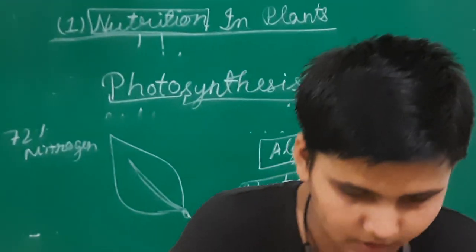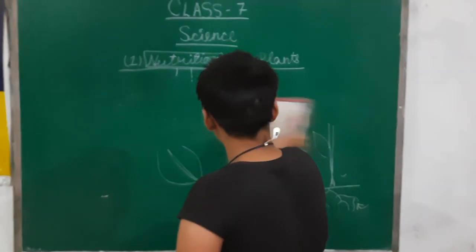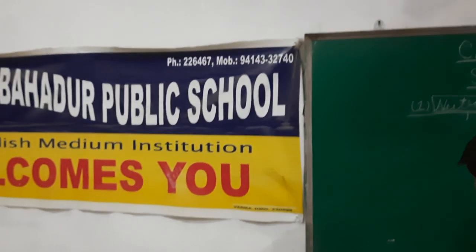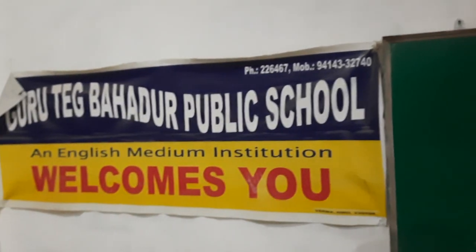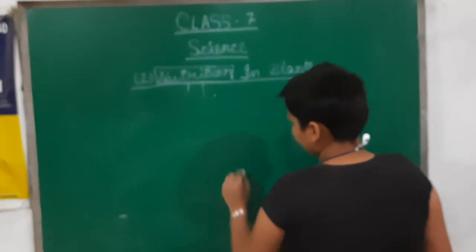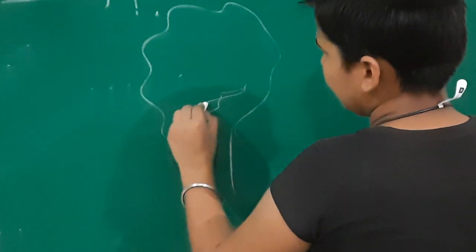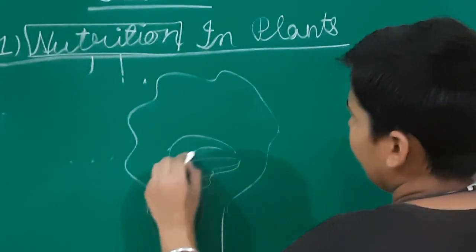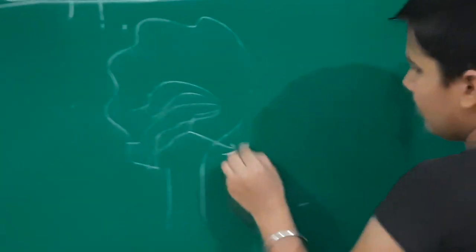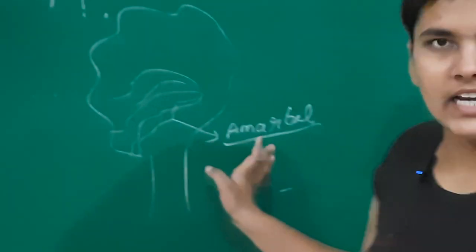Then comes other modes of nutrition in plants. There are some plants which don't have chlorophyll. Then what can they do? We will see more about it. Then we will study heterotrophic modes of nutrition in plants. Assume that there is a tree and you might have seen yellow colored patches. It is also given in your NCERT book, called amarbeil. Amarbeil is a yellow colored plant, also called Cuscuta. It is a plant which lacks chlorophyll, so it cannot make its own food.